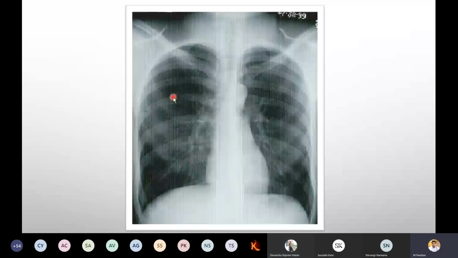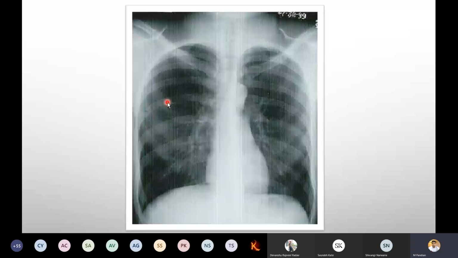Why are the lungs black in color? Because air is filled inside. Yes, exactly. The air is filled when the person inhales. That is the time we want to pass the rays. Then the intercostal spaces are wider, so we can see the organs inside quite prominently and clearly.